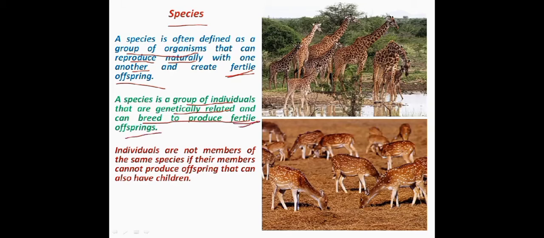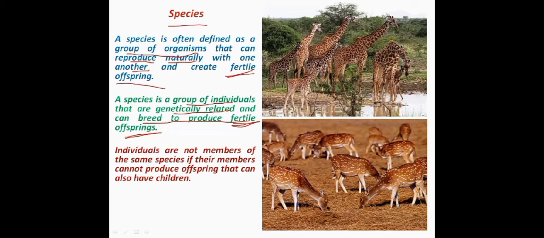Fertile offsprings means those young ones. Offsprings means young ones, or you can say babies. So fertile offsprings are those offsprings that are able to produce their own offsprings, or their offsprings are able to produce theirs, and so on and so forth.